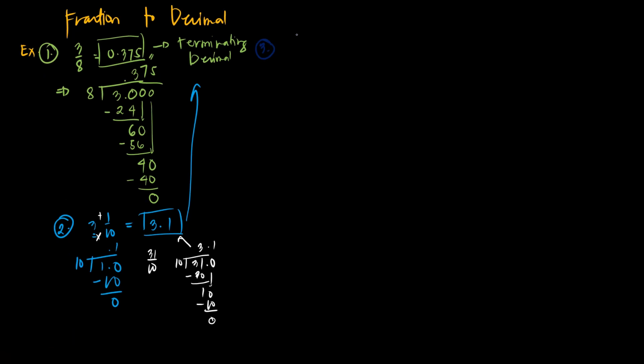Next, we have 1/3. Same process. Let's have divided. Let me correct this one, class. So 3 divided by 1 cannot be, so we add a 0. Then 3 divided by 10, we have 3. 3 times 3 is 9. Subtract it, we will have 1.